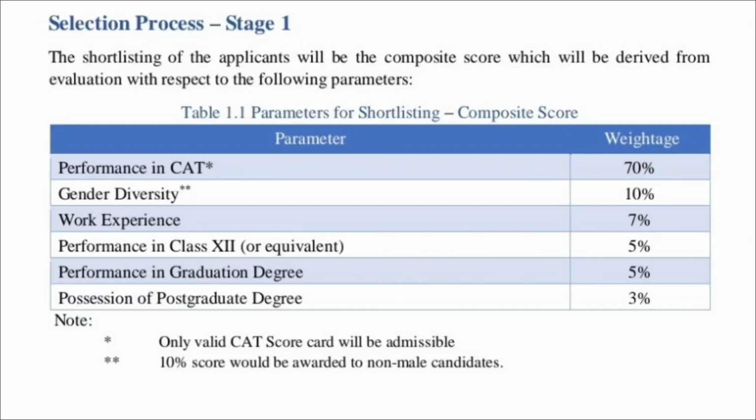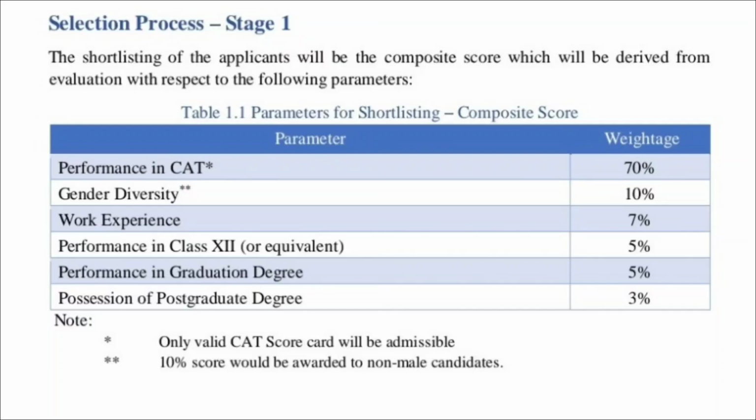In the first stage, 70% weightage is given to your overall CAT score, 10% to gender diversity, 7% to work experience, 5% to your performance in class 12, 5% to your performance in graduation and 3% to your performance in post-graduation. The 10% weightage for gender diversity is awarded to the non-male candidates.